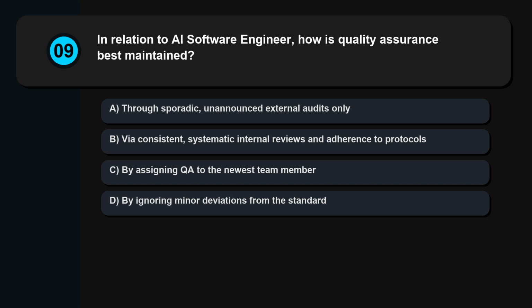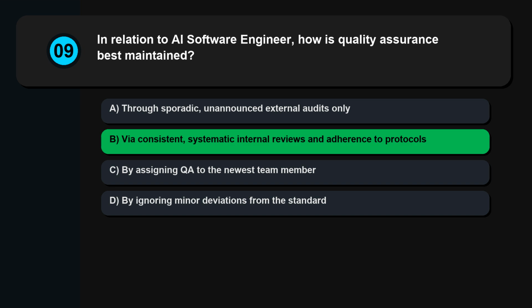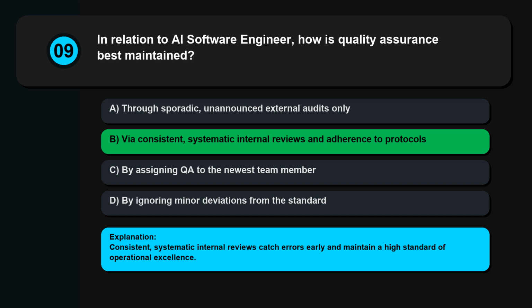Question 9. In relation to AI software engineer, how is quality assurance best maintained? Through sporadic, unannounced external audits only, via consistent, systematic internal reviews and adherence to protocols, by assigning QA to the newest team member, by ignoring minor deviations from the standard. Consistent, systematic internal reviews catch errors early and maintain a high standard of operational excellence.